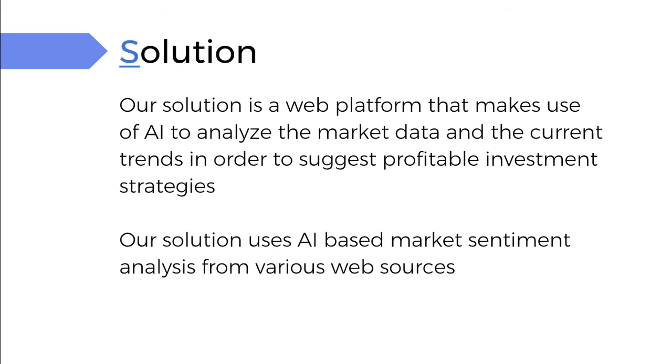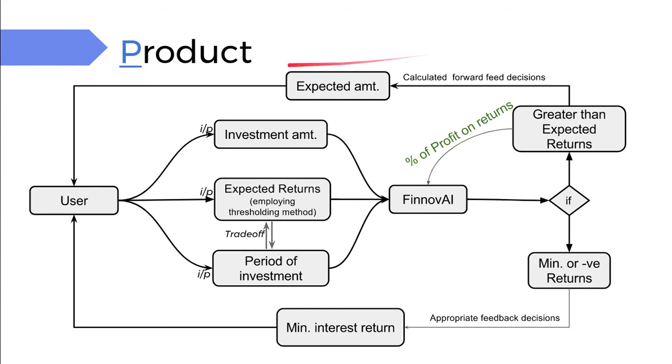Our solution is basically a web platform that makes use of artificial intelligence to analyze the market data and current trends in order to suggest profitable investment strategies. What that means is, using deep learning models along with market sentiment, we are making use of a simple model and time series analysis to predict the stock prices 2 days, 5 days, or even 10 days further. How do we do that? We'll get to it. Now, this is a product.